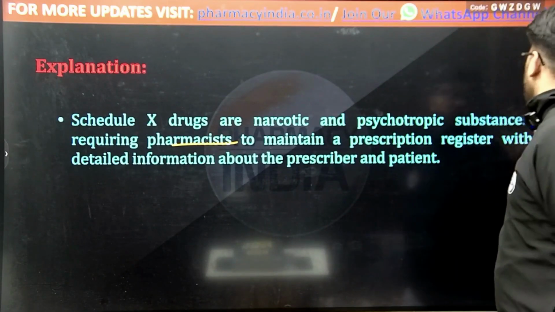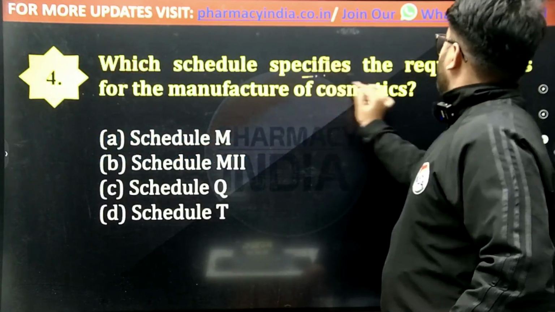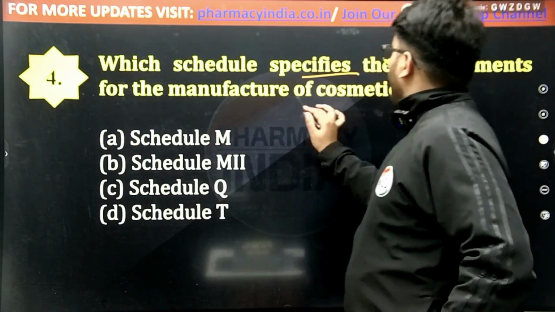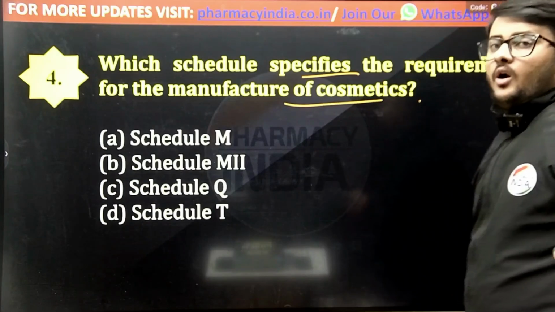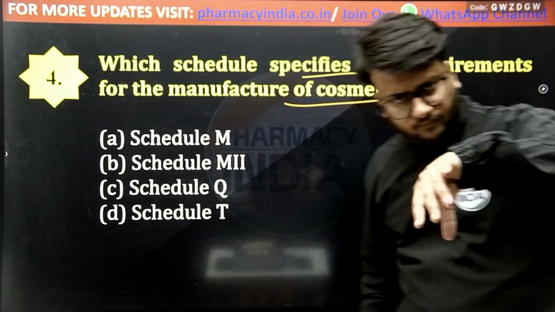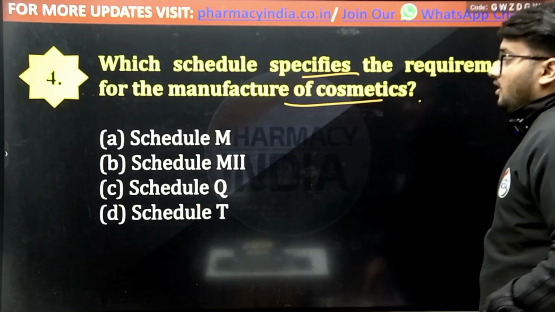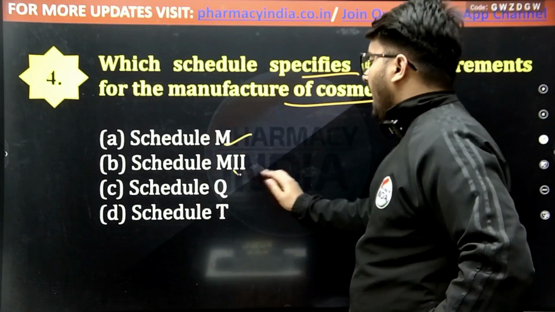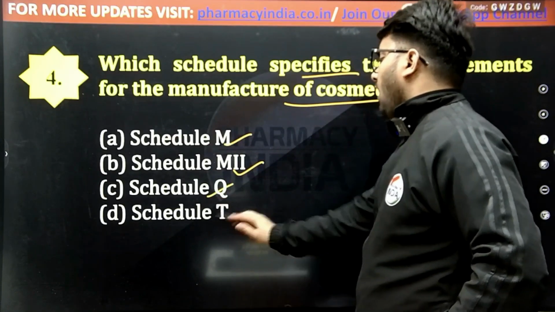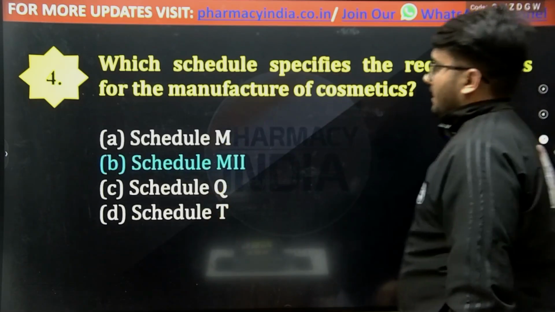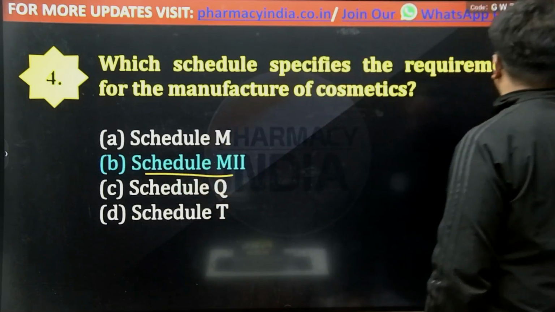Next question is, which schedule specifies the requirements for the manufacturing of cosmetics? According to the Drugs and Cosmetic Act, which schedule deals with the manufacturing of cosmetics? Schedule M, M2, Schedule Q, or Schedule T? The correct answer is option B, that is Schedule M2.